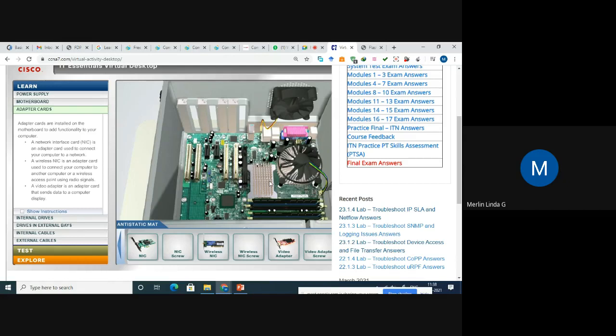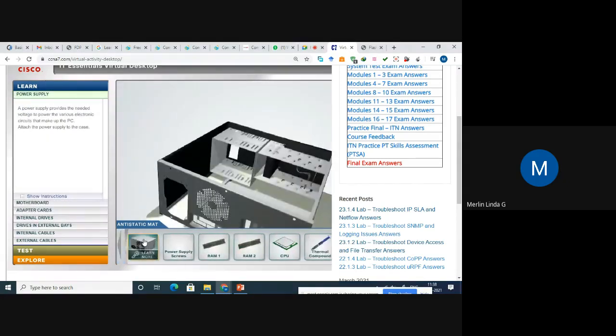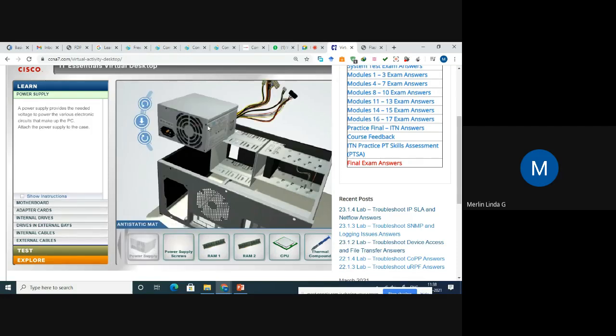Adapter cards are present here. And when I click the power supply, you can see here, the power supply screw. We are getting the power supply here, right? So this is the power supply. If I click here, you can see this is the power supply I'm getting. I can visualize the power supply component. I can rotate it, turn it, left rotate, right rotate.